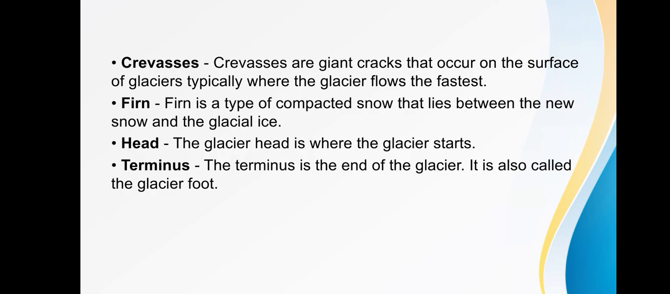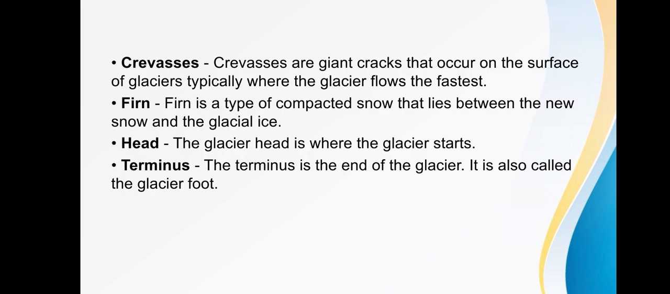Next, crevasses. Crevasses are giant cracks that occur on the surface of glaciers, typically where the glacier flows the fastest. A crevasse is a deep crack, crevice, or fissure found in an ice sheet or glacier on Earth. Crevasses form as a result of the movement and resulting stress associated with the shear stress generated when two semi-rigid pieces above a plastic substrate have different rates of movement.